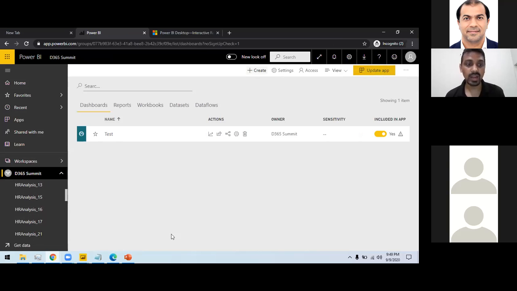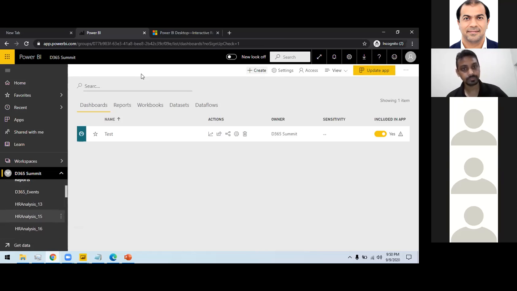Whatever I do in my workspace will not affect anything in the app unless I update the app. If I click on update app, it will ask me to update the content of the production app with the current developer version. So this facility is available. Okay, got it.